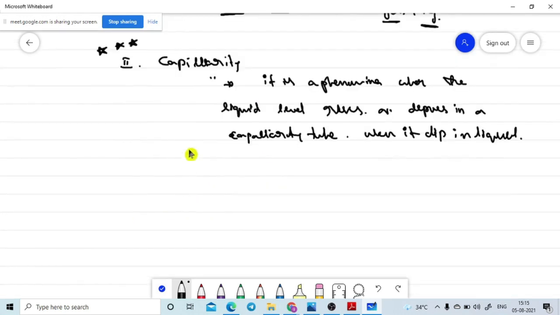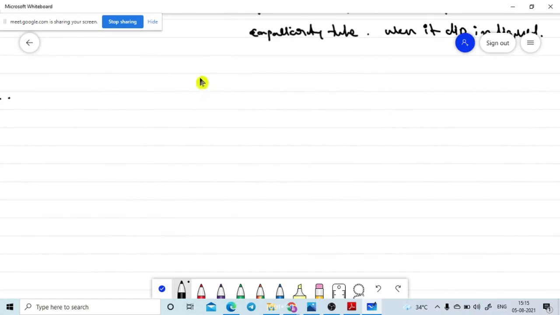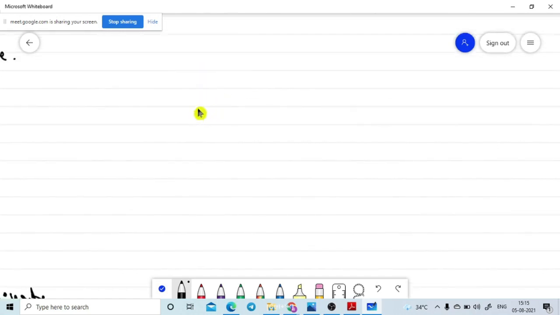Now we are going to another important question, a 3 marks question. That is our final goal to complete today's session.